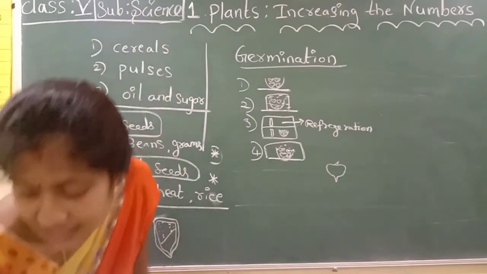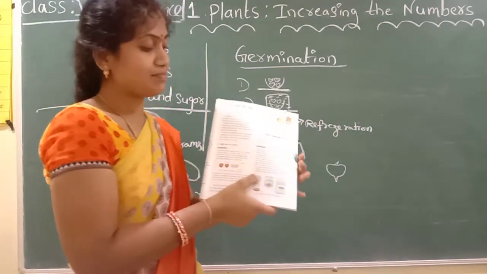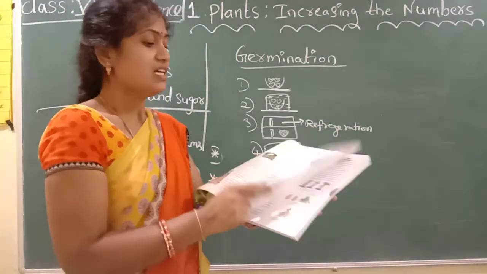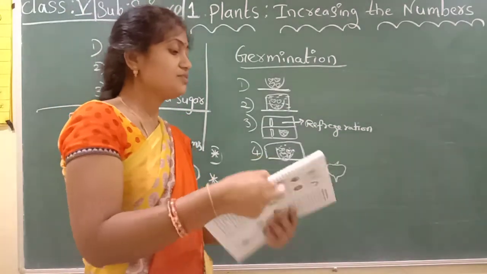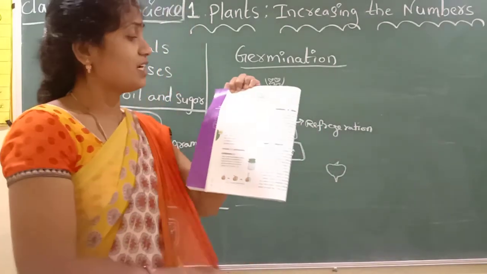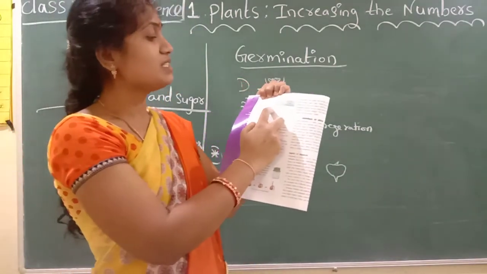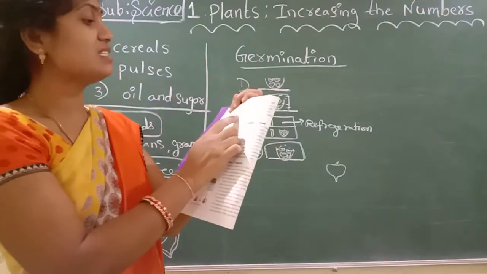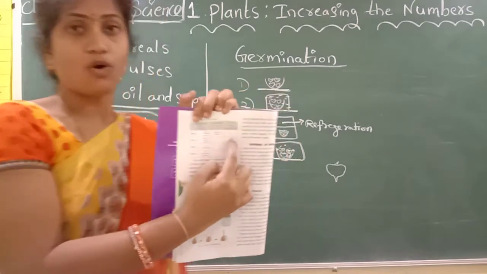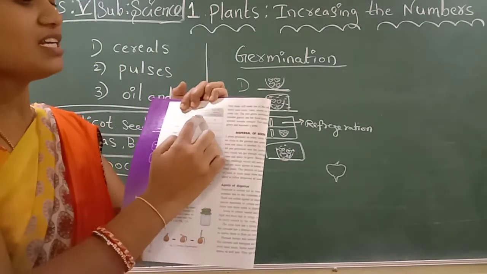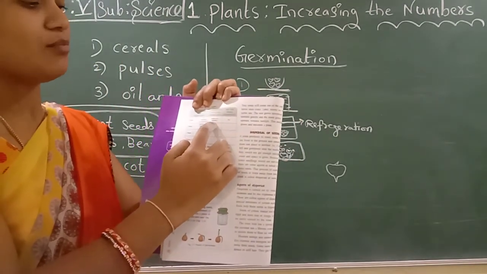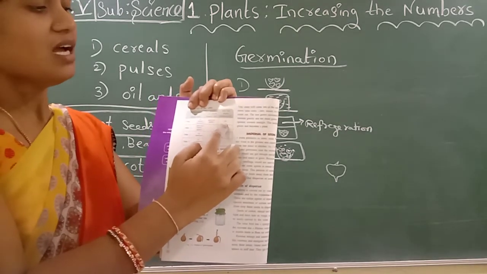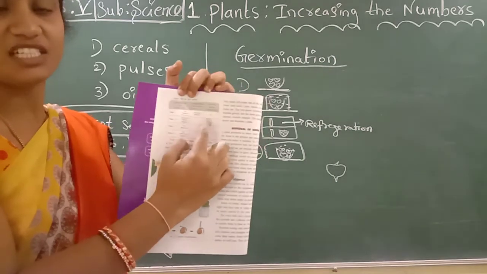See children, this experiment is clearly given, experiment 2. Here also fill in the table. Plate 1: air, warmth, sunlight, moisture, water. Did the seeds germinate? No. The seeds didn't get moisture, water. So with no water, there is no germination.